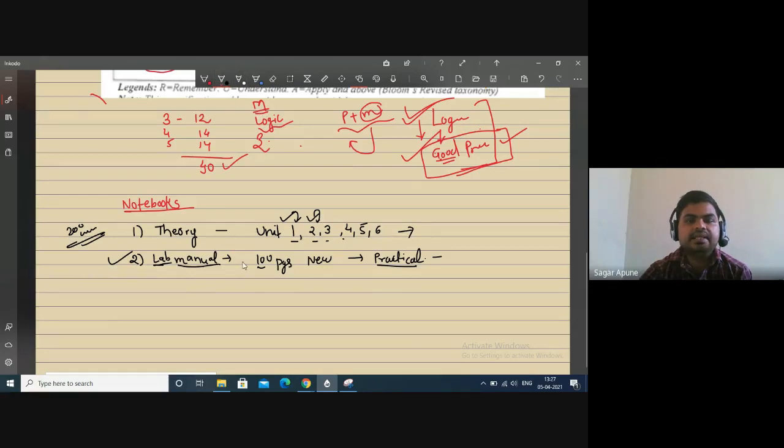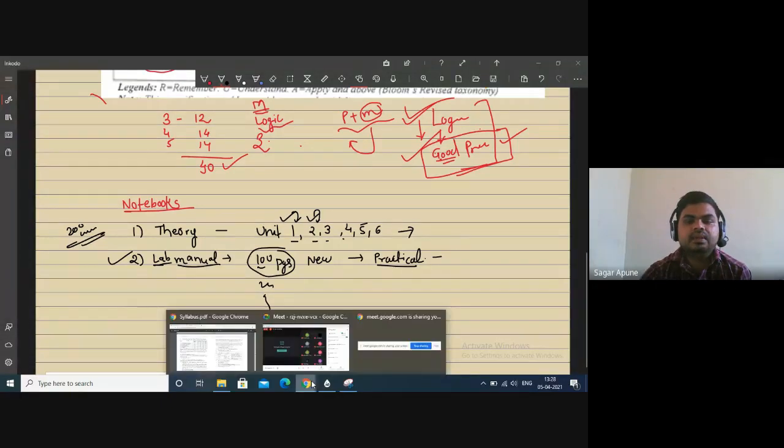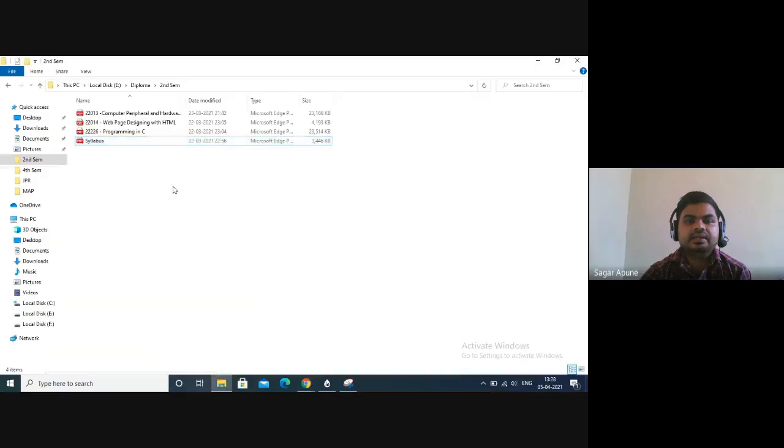Okay, just buy this 100 pages notebook so you can complete it on time. Okay, you can go for 200 pages, 300 pages, and more, but basically 100 pages should be required. Okay, so here the lab manual we will just check.